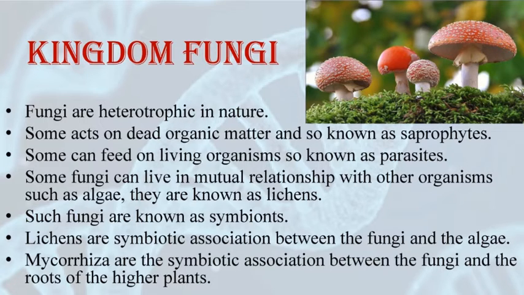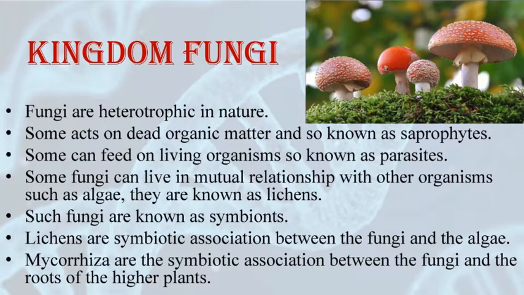Mostly the fungi are heterotrophic and they absorb soluble organic matter from dead substrates, and that's why they can be called saprophytes. Those fungi that depend on other living plants and animals can be called parasites. Now, the fungi can also live in association with other organisms.